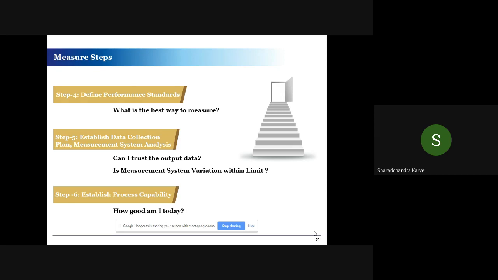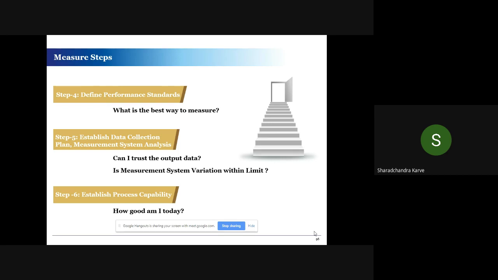So what we have seen so far is an overview of Six Sigma, and then we also looked at what are the exact deliverables of the define phase. So today we'll move to the measure phase. As I said earlier also, we will be answering 3 questions at each step or each phase. So the steps 4, 5, and 6 are part of the measure phase. What is written in the block is again typical Six Sigma language, while what is written outside the box is layman's language.